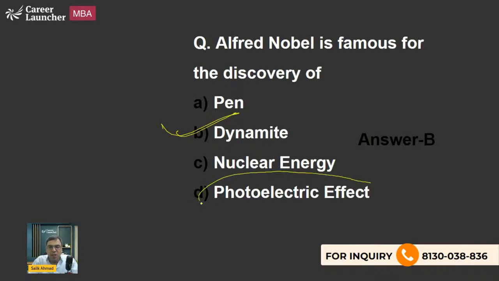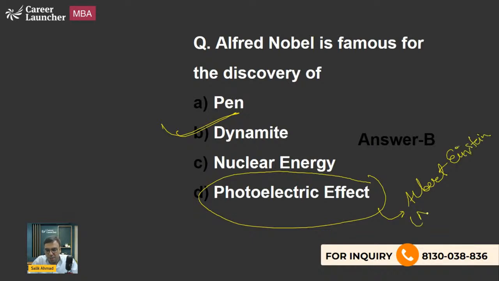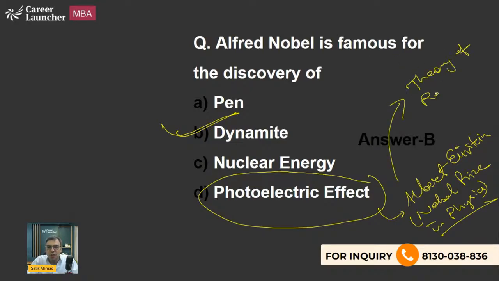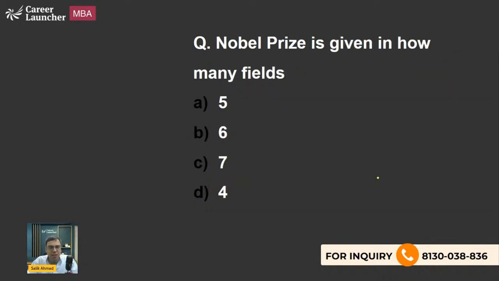Now, photoelectric effect is also famous. It is related with the life of Albert Einstein. In fact, Albert Einstein got the Nobel Prize in physics for this. That is what you should be knowing. He got the Nobel Prize in physics for the photoelectric effect and not for the theory of relativity. Because I have seen many times these questions are asked: Albert Einstein got the Nobel Prize for what? And one of the options says theory of relativity. Most of the people mark that, but that is not correct. Albert Einstein got the Nobel Prize for the photoelectric effect. So these are small things, but of course these are asked in the exam. So B is the right answer to this question.